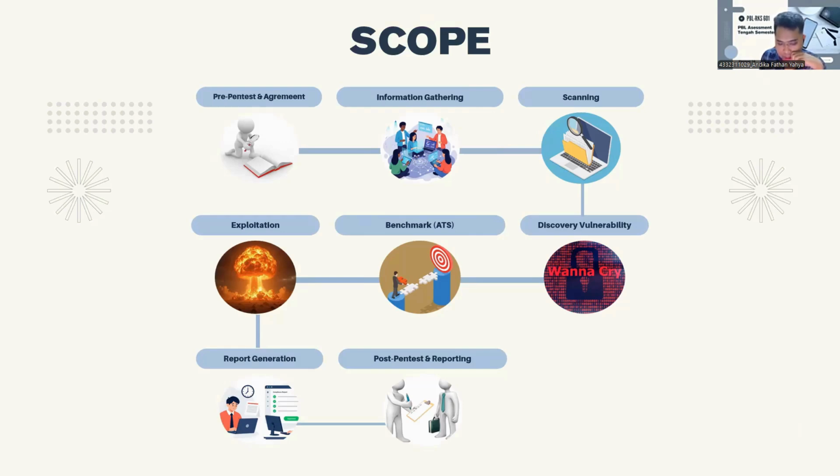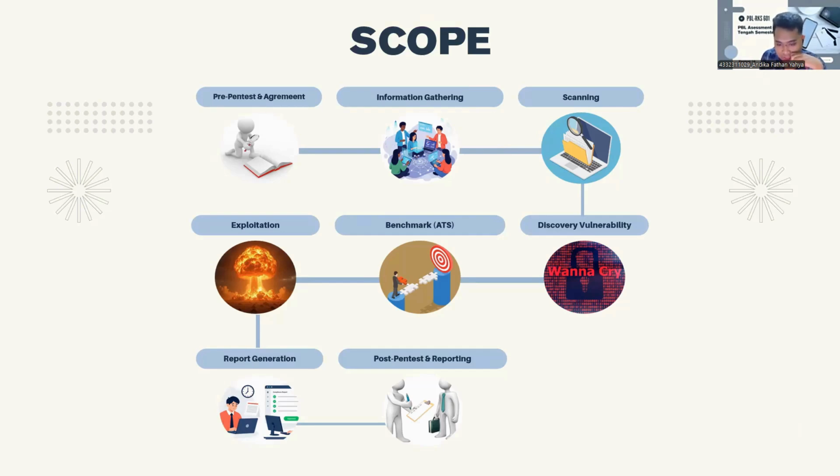The seventh phase is report generation. This phase involves creating the penetration testing report, and for the report content, first is list of vulnerabilities. Second is testing evidence. Third, severity level. Fourth is vulnerability impact, and the fifth, fix recommendation. The report is designed to be understandable for both technical teams and management.